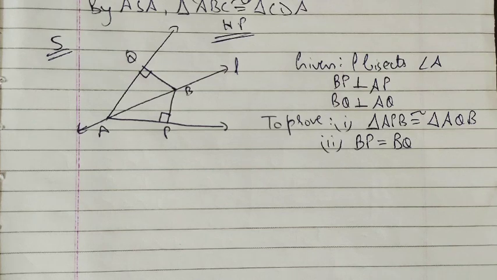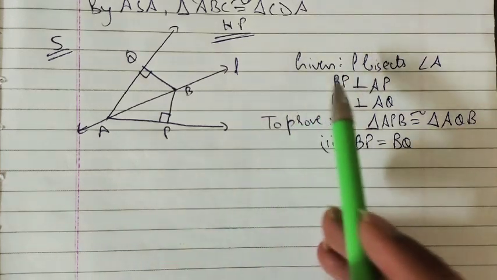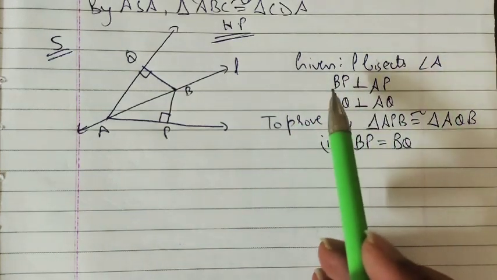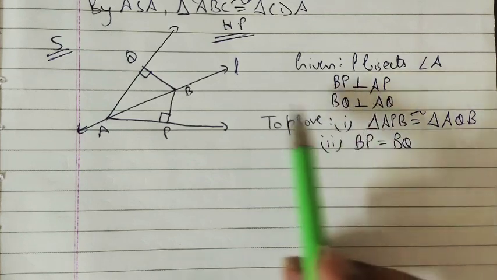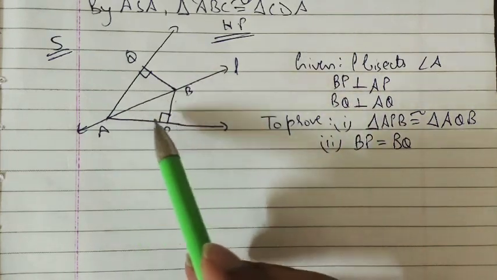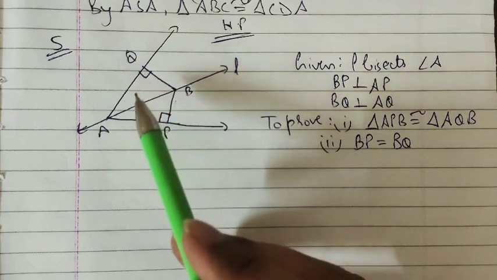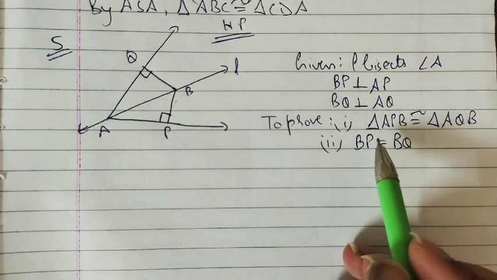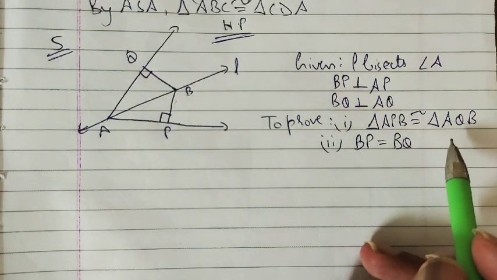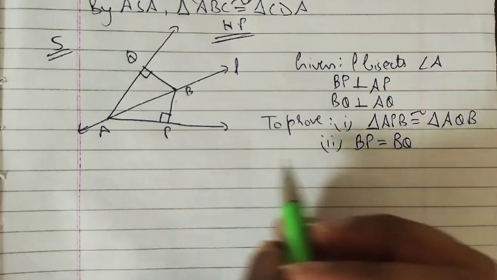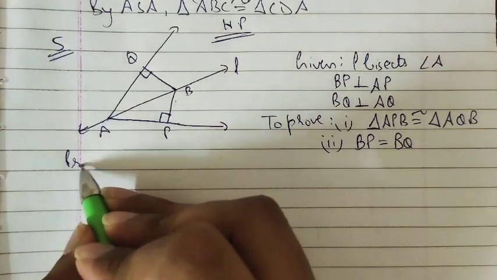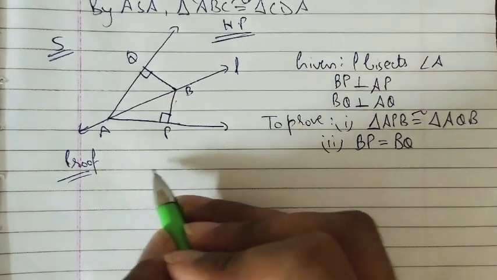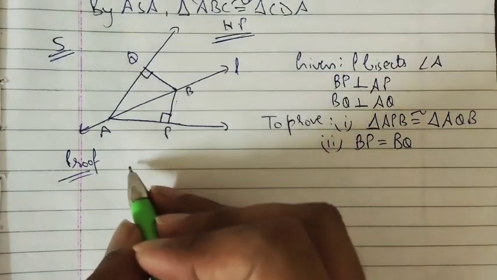Next is question 5. In question 5 it is given that L bisects angle A, and BP is perpendicular to AP, and BQ is perpendicular to AQ. So we have to prove that triangle APB is congruent to triangle AQB and BP is equal to BQ. So proof. Just start from there.